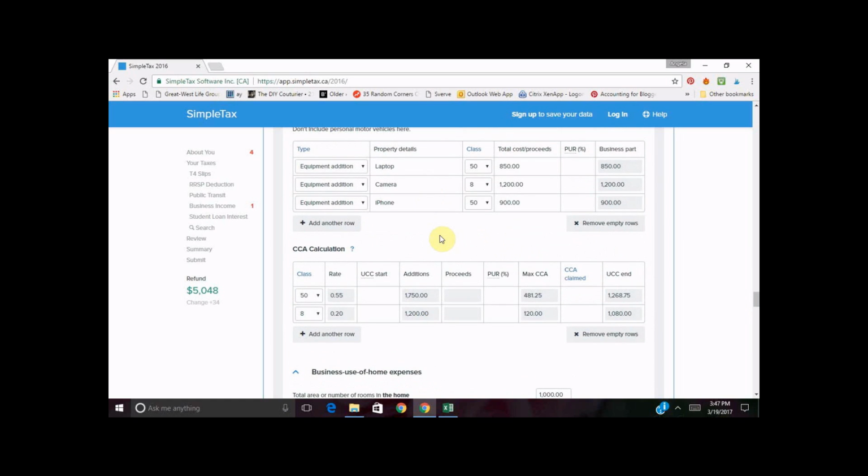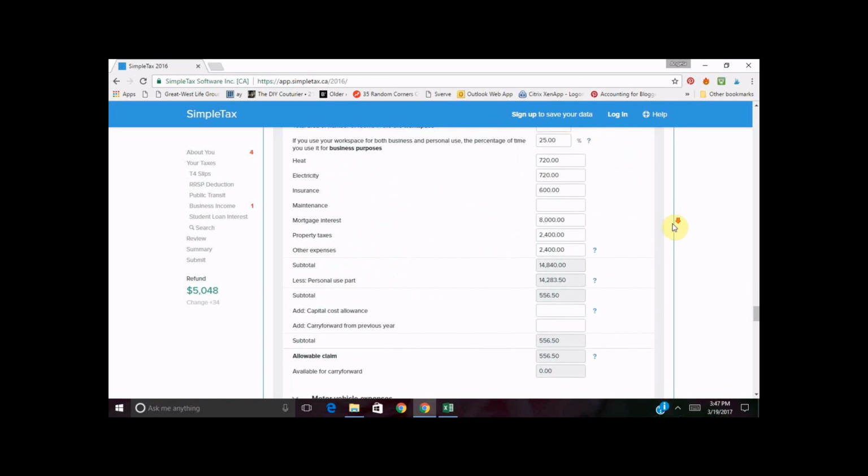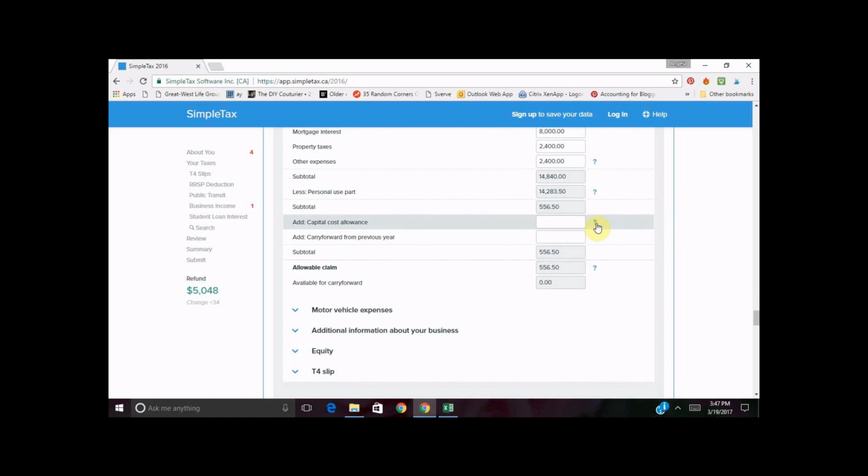So yes, you can take a deduction on your home. I strongly recommend that you absolutely do not do that. In Canada, when you sell your home, a lot of times you will make money on that.